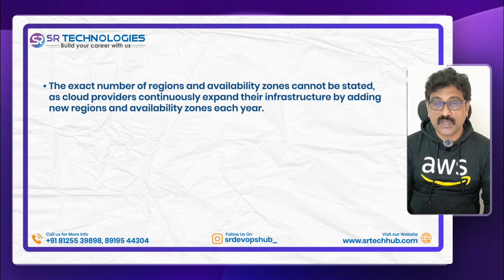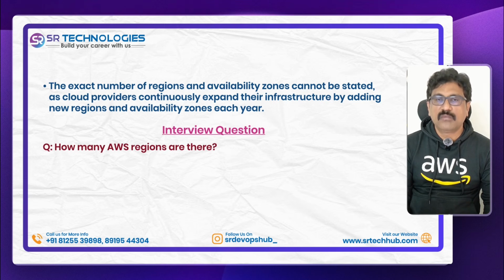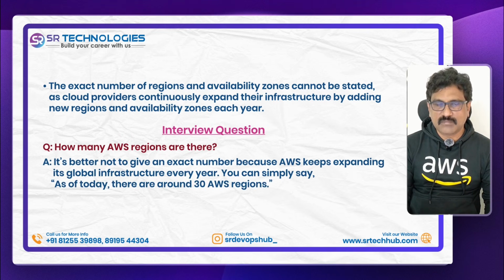If anybody asks you in interview or somewhere, how many regions are there for AWS, better you don't tell exact number, because every year they're building new regions. So just tell them around 30 as of today. Next year they may build new regions again. Usually they will announce in month of January about the new regions of AWS.